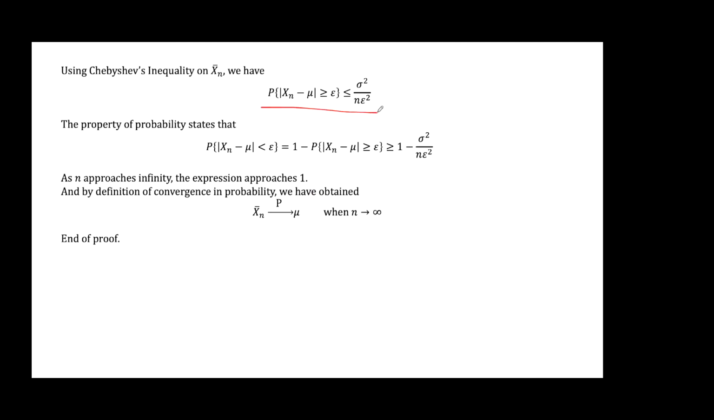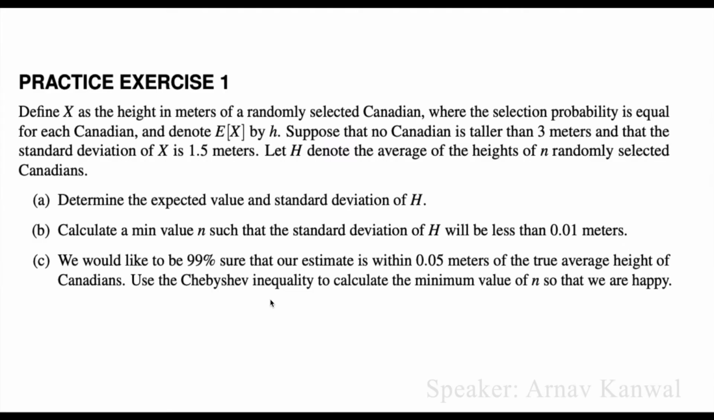And with the property of probability, the sum of the total events is 1. So we have the inverse of Chebyshev's inequality, 1 minus this. And as n approaches infinity, the expression approaches 1. So by the definition of convergence in probability, we have obtained this. This is the convergence in probability.